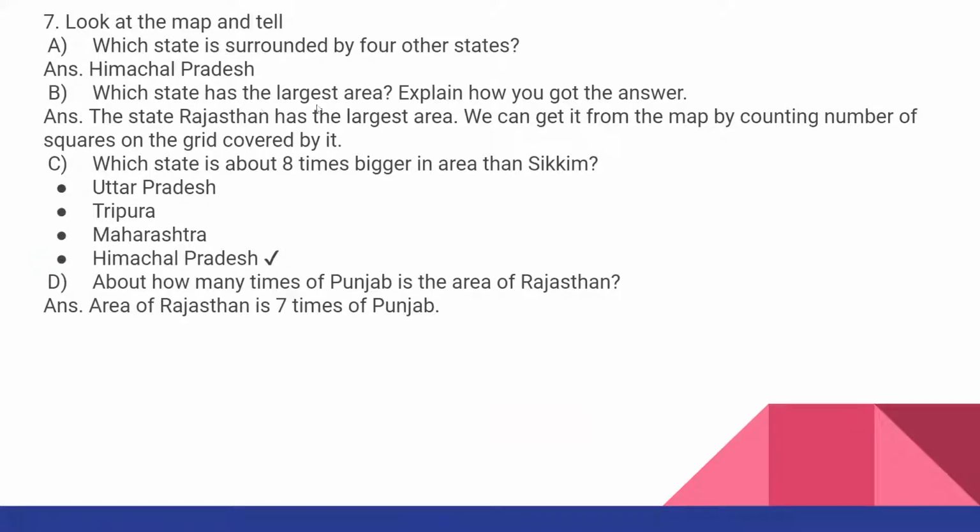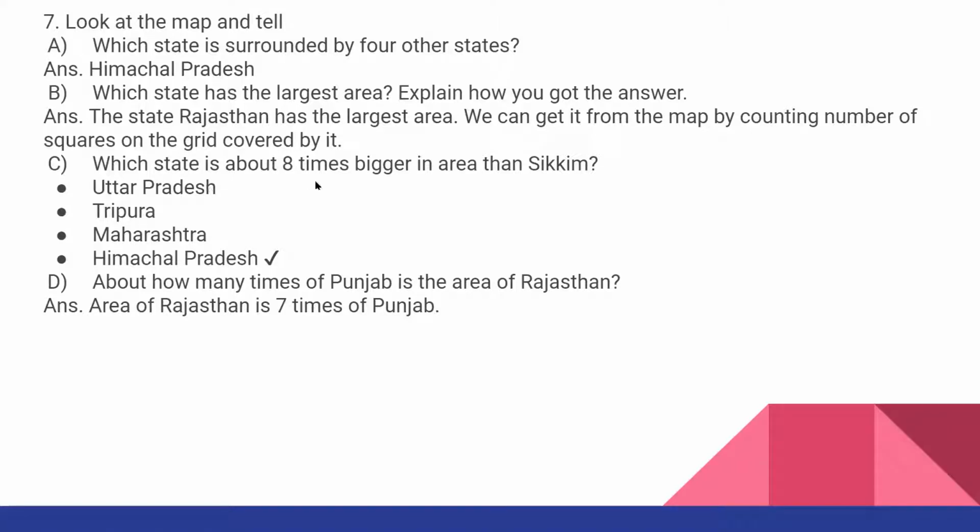Which state has the largest area? Explain how you got the answer. That is, the state Rajasthan has the largest area. How can we get it? We can get it from the map by counting the number of squares on the grid covered by it. We have learned how to count the squares from the grid in the previous lesson. Same way, counting, Rajasthan state is having the largest area.